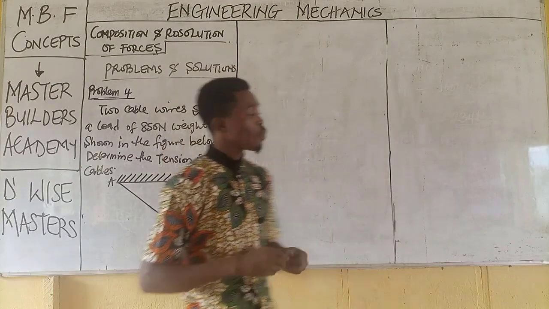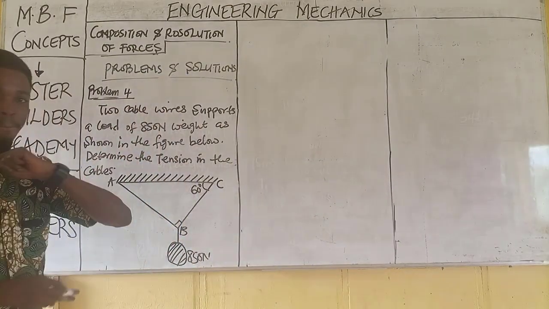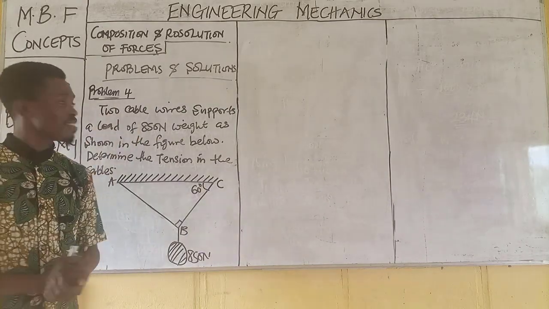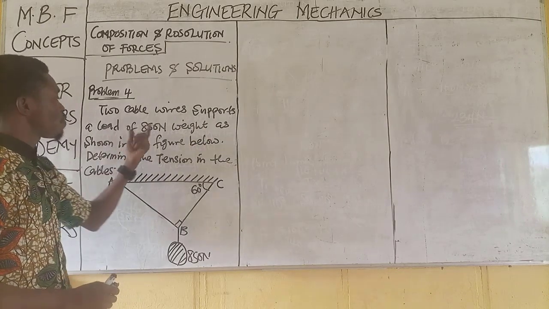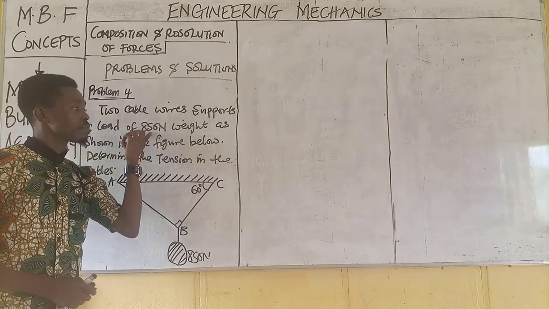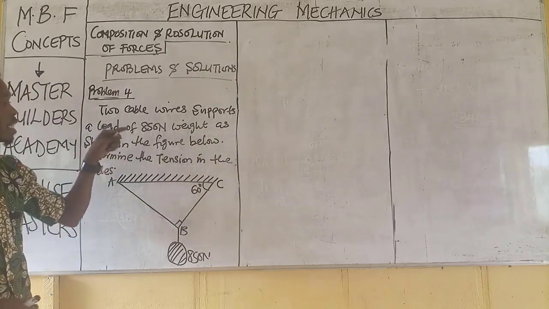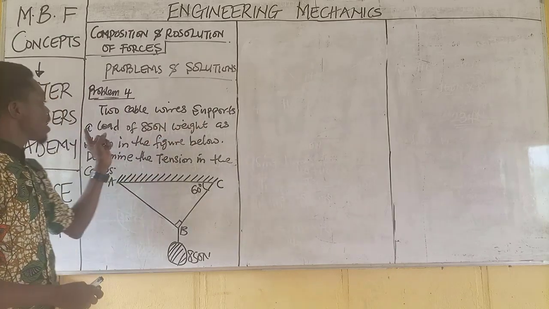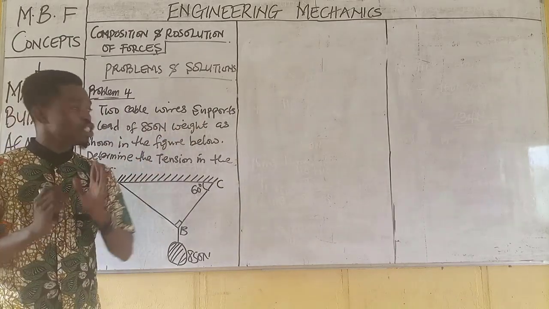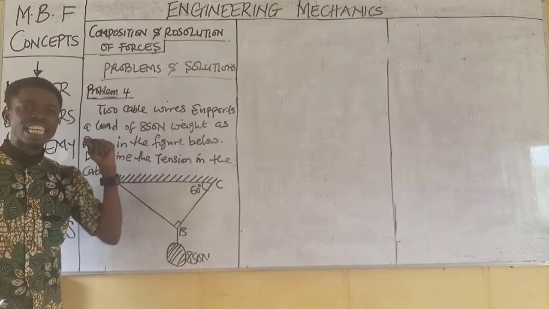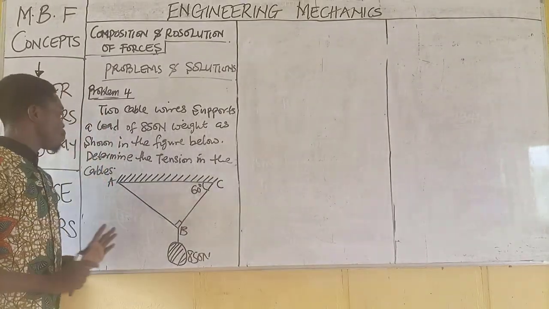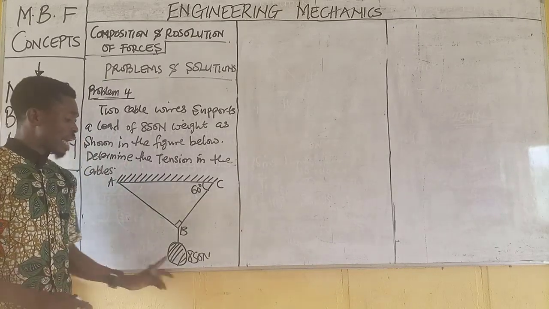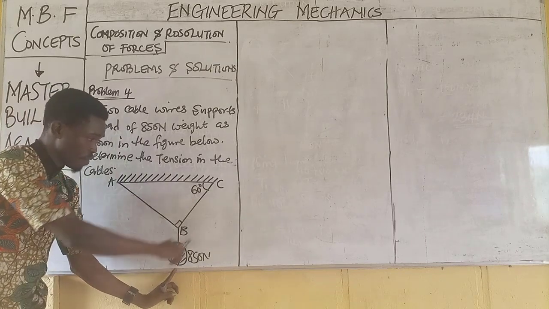Now, on the board we have problem number 4. The question is: two cable wires support a load of 850 Newton weight as shown in the figure below. Let me read it again. Two cable wires support a load of 850 Newton weight as shown in the figure below. Determine the tension in the cables. Don't forget, this is the weight, and this is the figure we are given.